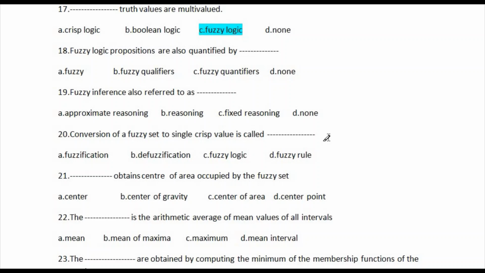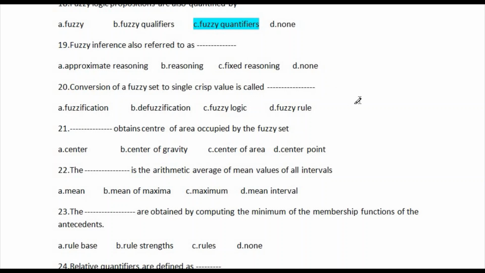So question number 18 is a fuzzy logic propositions are also quantified by. So available options: first one is fuzzy, and second one is fuzzy qualifies, and third one is fuzzy quantifies, and last one is none. So correct answer is option number C, fuzzy quantifies. This is the correct answer of question number 18. So let's go for question number 19.